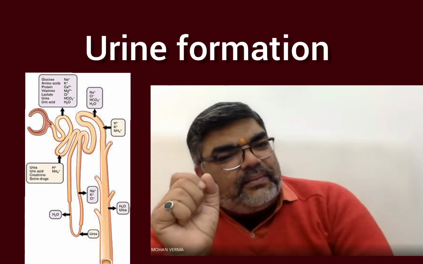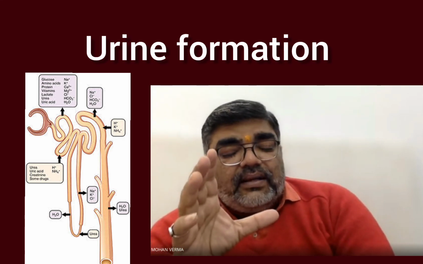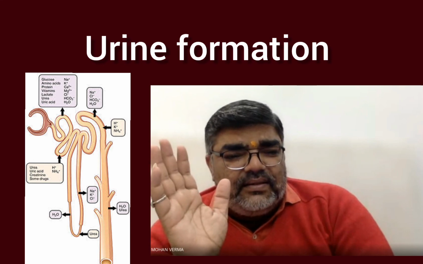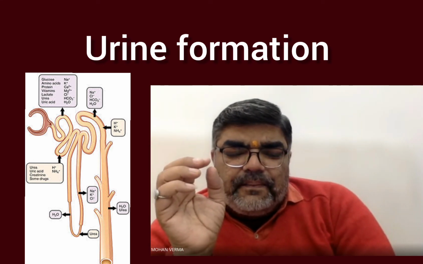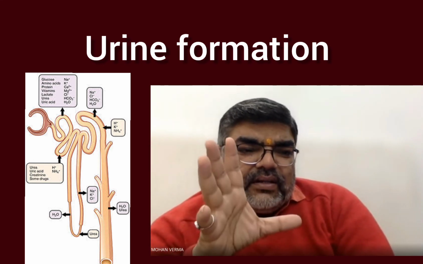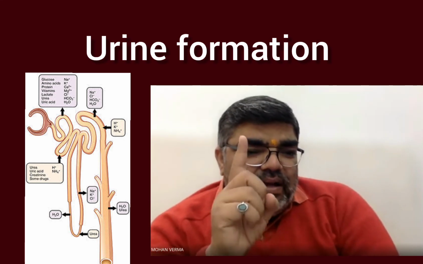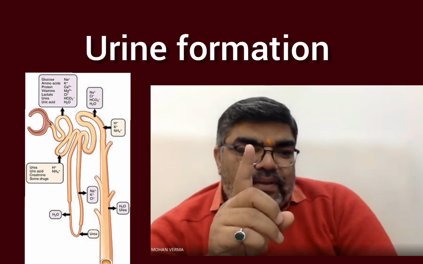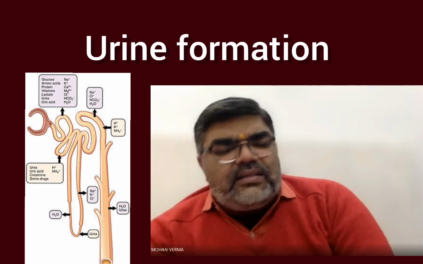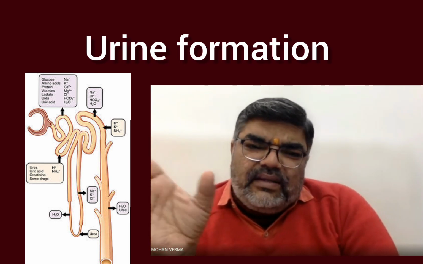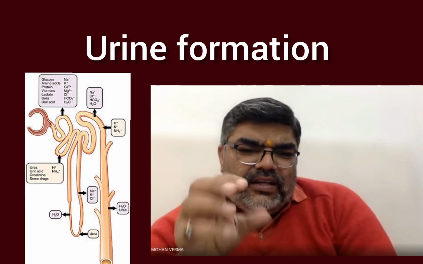Reabsorption of sodium ion. I'm talking about the DCT. Reabsorption of sodium ion and water takes place in this segment. Only sodium ion and water. It depends on the condition of the body, whether it is to be reabsorbed or not.